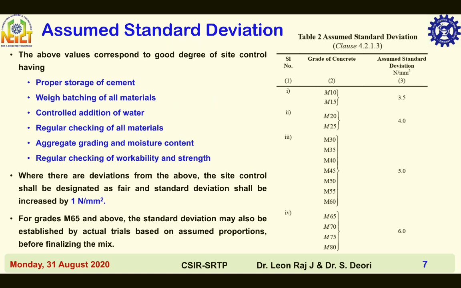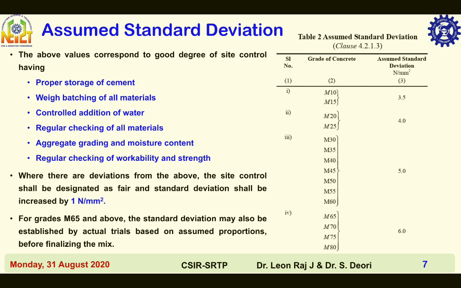Then assumed standard deviation. Table 2. For M10 and M15 grades of concrete, the assumed standard deviation is 3.5 MPa. The assumed standard deviation for M20 and M25 grades is 4 MPa. Then for M30 to M60, it is 5 MPa. And the assumed standard deviation for high strength concrete M65 to M80 is 6 MPa.